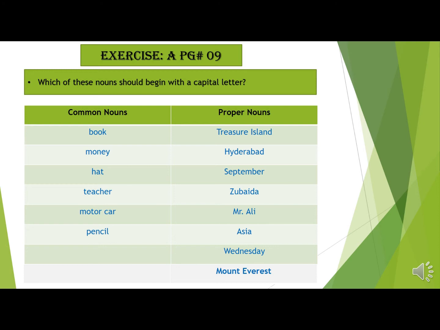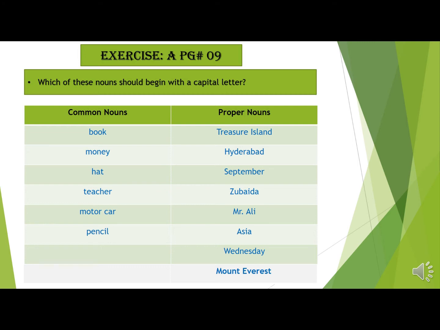When we are thinking of one special thing or person, we spell it with a capital letter. Something which is in your mind, or you are specifying something, so use capital letters. For example, I need the dress which I saw in some market, because you are pointing out something. So when you are specifying something, it comes in the proper nouns. For example, the Quaid-e-Azam, the Metropolitan School, and there are so many more.